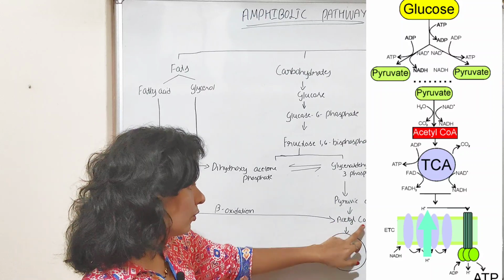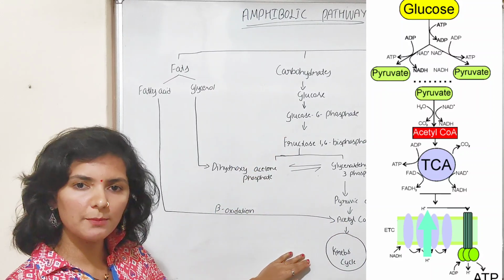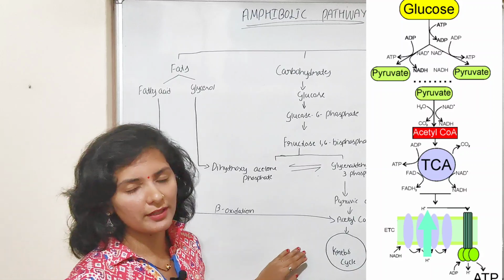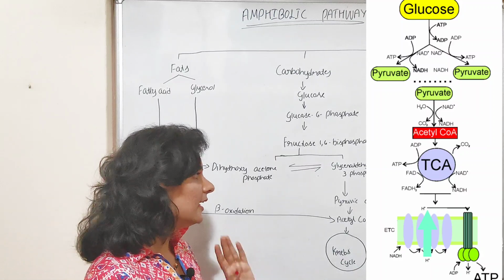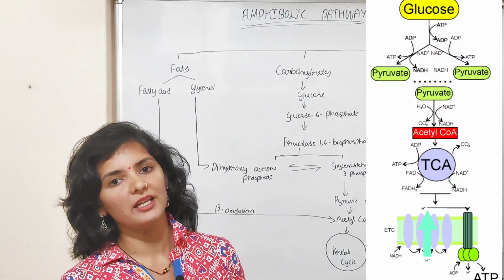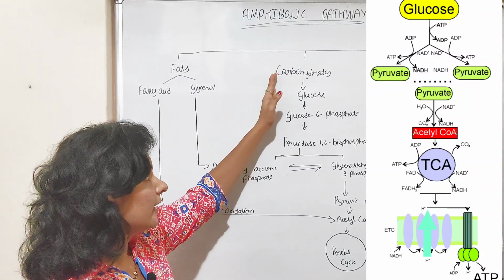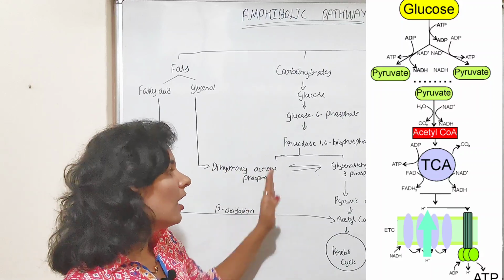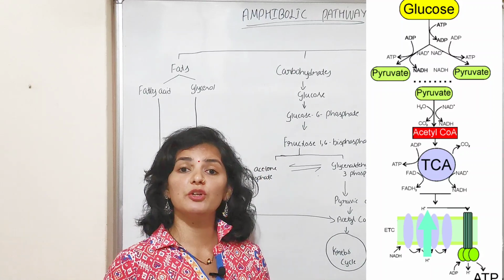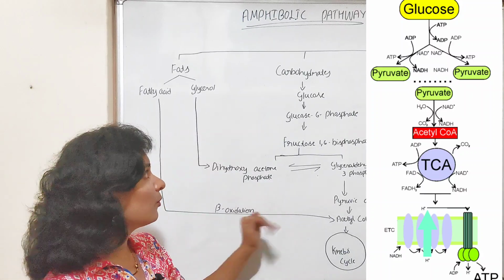Later this acetyl-CoA undergoes the Krebs cycle, during which lots of ATP, NADH and FADH2 are produced. This NADH and FADH2 now enter the electron transport system and ATP synthesis to produce ATP. So carbohydrate, or one molecule of glucose, after undergoing different steps of aerobic respiration yields 36 ATP. So that is about carbohydrate.